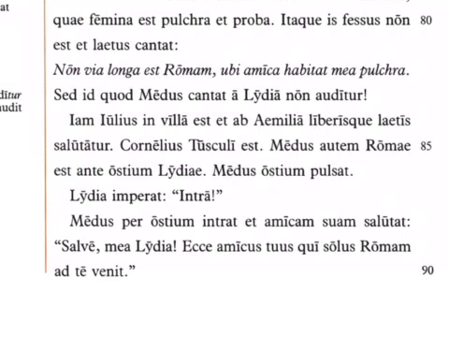Now notice the word order is a little bit funny. If I do it word for word, it's not road long is to Rome, where girlfriend lives my beautiful. Latin is able to do that kind of different word order because the endings on the words tell us what they're doing. Romam has an accusative that shows place to which, to Rome. Mea pulchra has the same ending as amica, so that tells me that all of those words go together, my beautiful girlfriend. And so those endings allow us to be more flexible with word order in Latin. And that way you can move words around in poetry and songs.